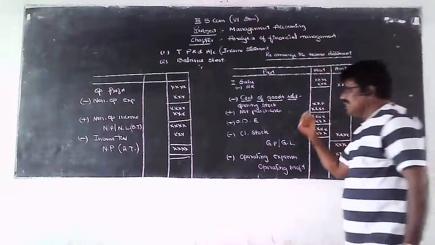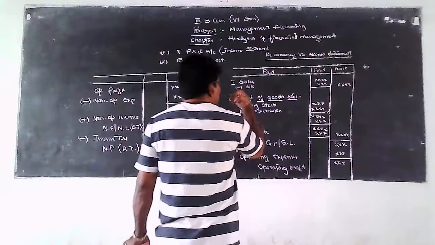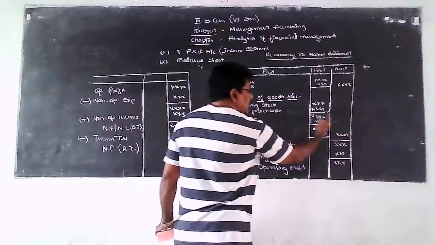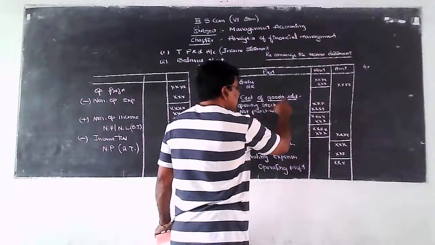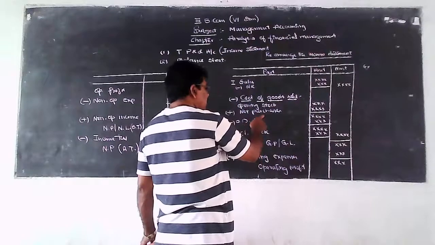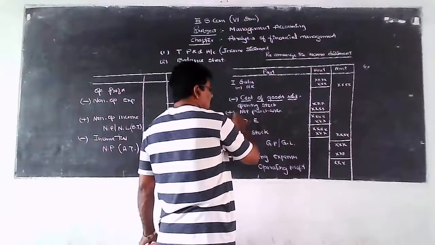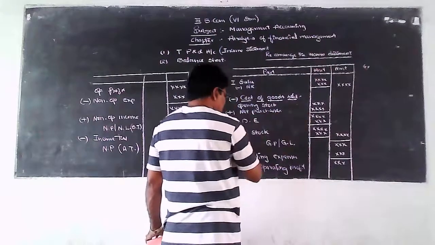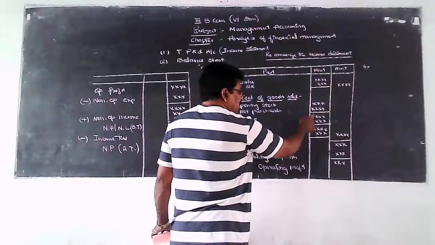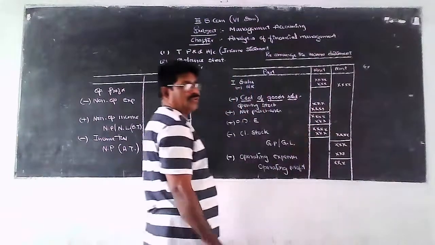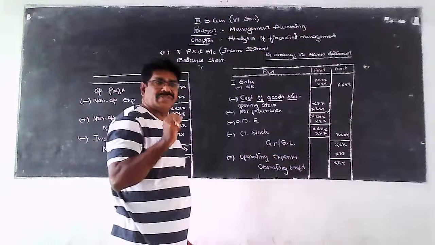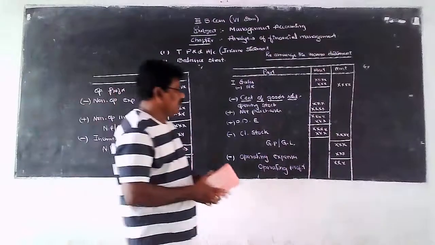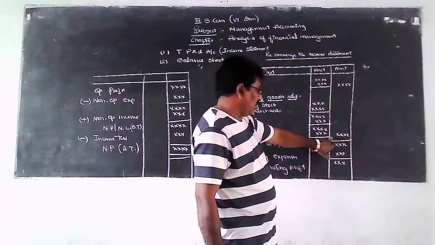So once again I will explain. First you take the net sales value, from that minus the cost of goods sold. How to obtain the value of cost of goods sold? Simply take opening stock, add net purchases and add other direct expenses if any, from that less the closing stock value. The resulting amount is known as cost of goods sold. Opening stock plus purchases plus other direct expenses minus closing stock is equal to cost of goods sold.